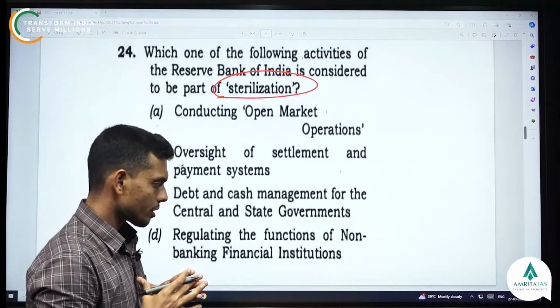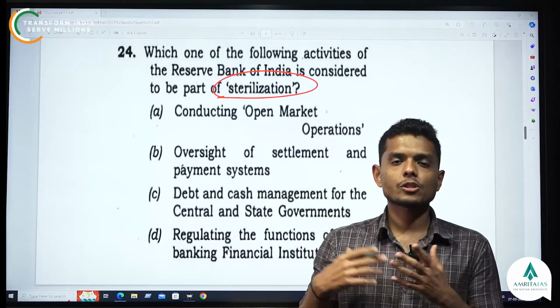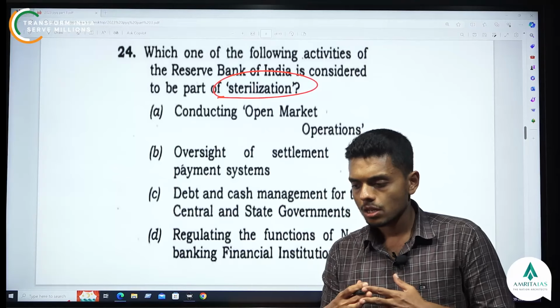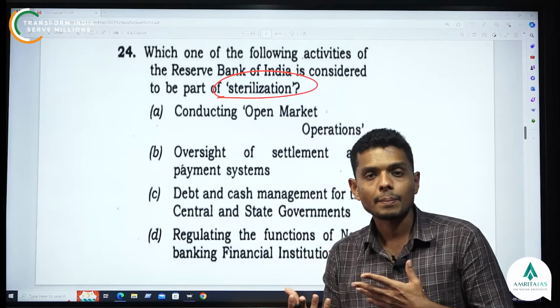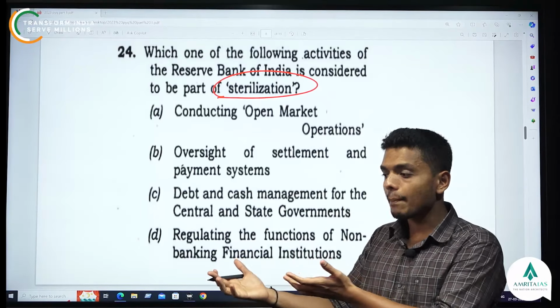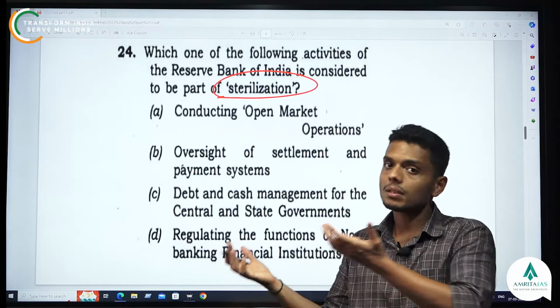If you know the concept, let's say there is an international financial crisis, which we have had in the past, like the Asian financial crisis. This may induce many things, like capital flight. People who have invested in India may withdraw all the dollars, right? So there will be a capital flight, which is the withdrawal of forex reserves from the country.